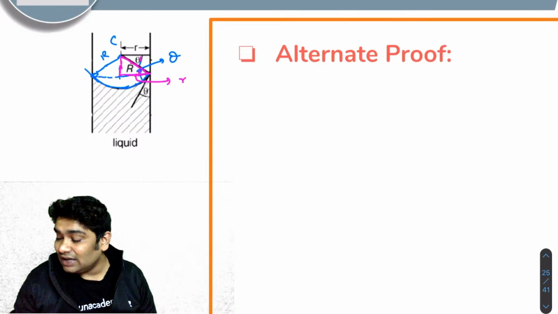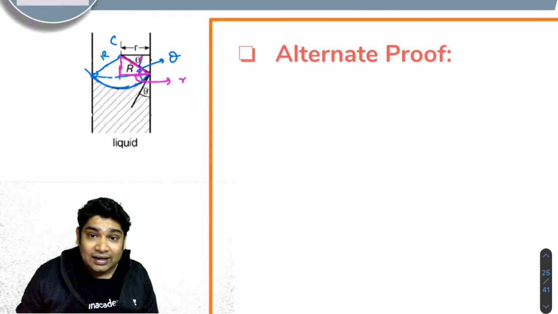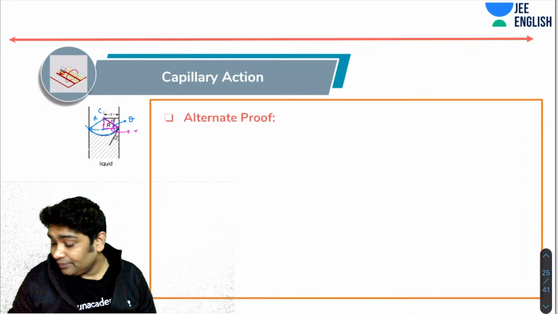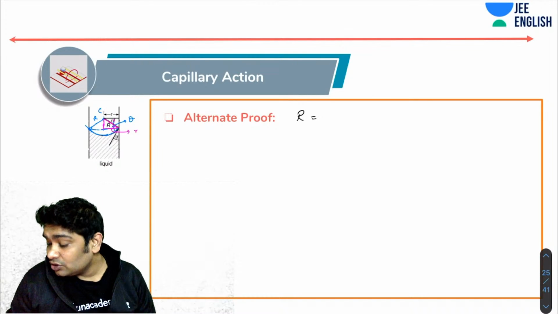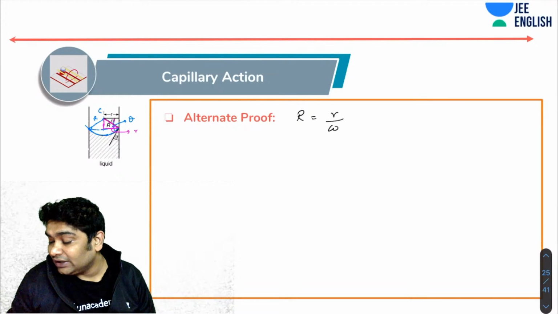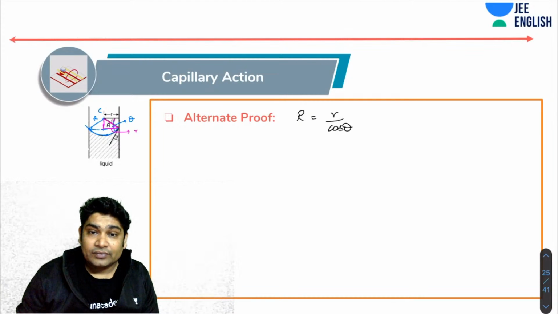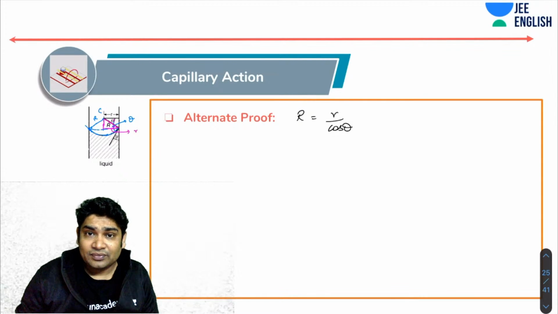What you realize is that the relation between capital R and small r is that capital R, which is the radius of the meniscus, is equal to small r over cos of theta. Correct?